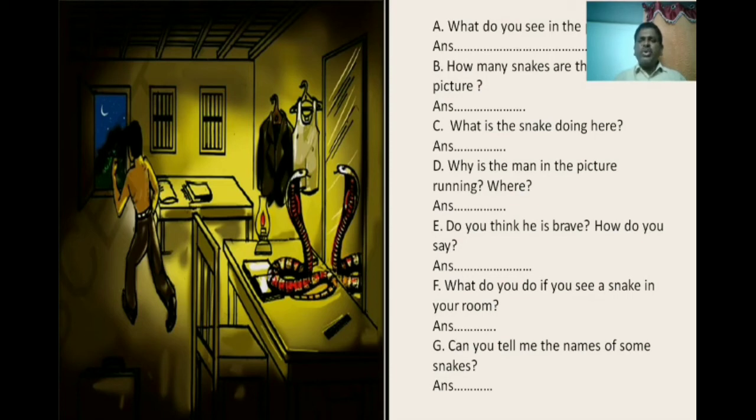The snake is looking at what? Image or reflection? Yes, image, reflection. Why is the man in the picture running away? The answer came when we were reading. The man was running out because he saw the snake.